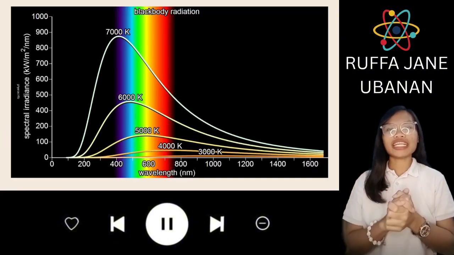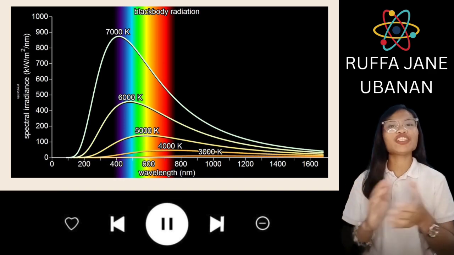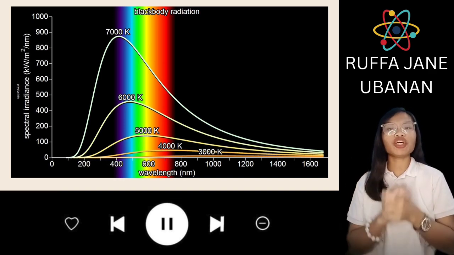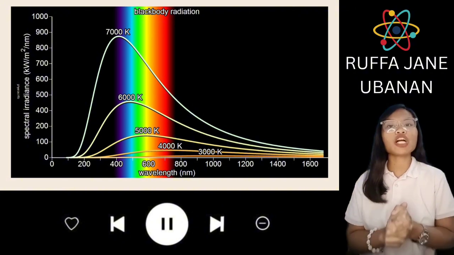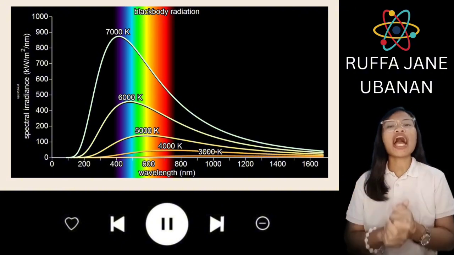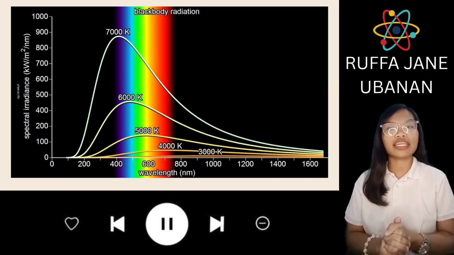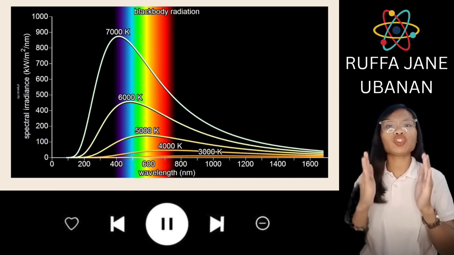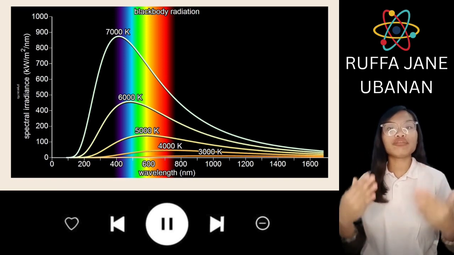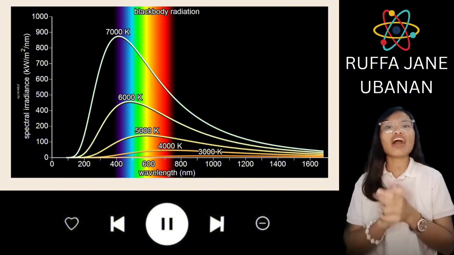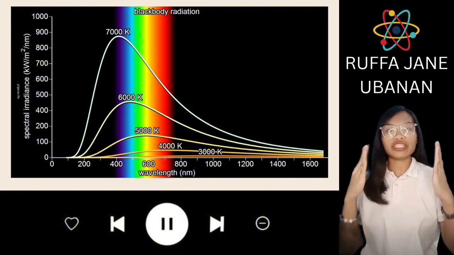That image you can see is a black body radiation curve. That image shows the spectral distribution of radiation emitted by a black body at various temperatures. As temperature increases from 3000 K to 7000 K, the peak shifts to shorter wavelengths towards the blue or violet end of the spectrum, and the intensity of emitted radiation increases.